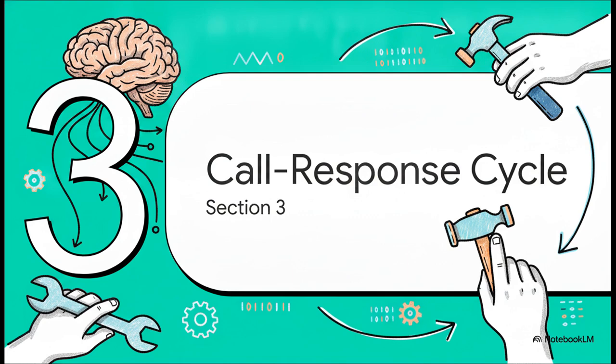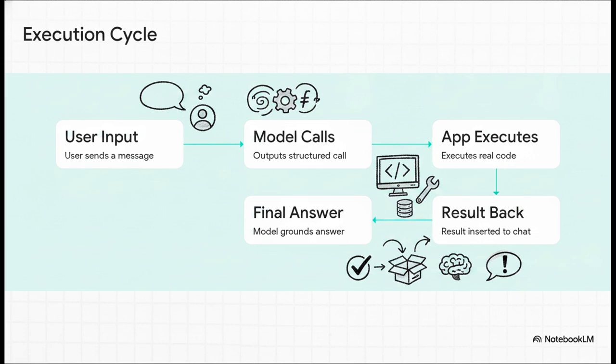So if the brain and the hands are separate, how do they talk? Let's break down these sequential gears that make tool use happen. Let's walk through this handoff step by step. Step 1, the user sends a message. Step 2, the model realizes, hey, I need external help here. So it pauses its normal text generation and outputs a structured tool call.